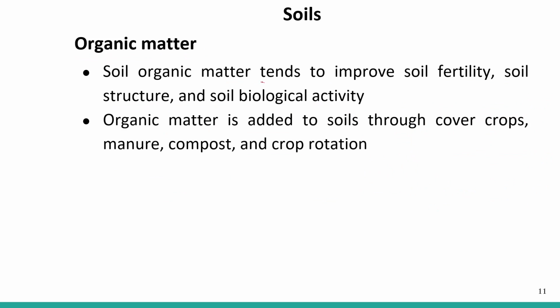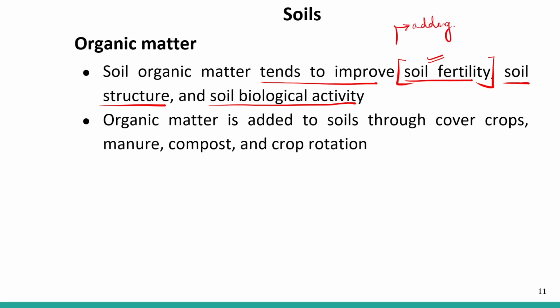Soil organic matter tends to improve soil fertility, soil structure, and soil biological activity. It increases soil fertility by adding nutrients to the soil, right? It also improves the soil structure.